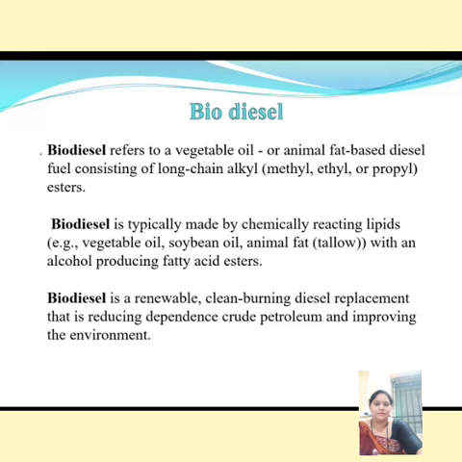Next is biodiesel. Biodiesel refers to a vegetable oil or animal fat based diesel fuel consisting of long chain alkyl esters, for example methyl and propyl esters. It is typically made by chemically reacting lipids with an alcohol, producing fatty acid esters. It is a renewable, clean burning diesel replacement that reduces dependence on fossil fuels. So it is very important and very eco-friendly for our environment.